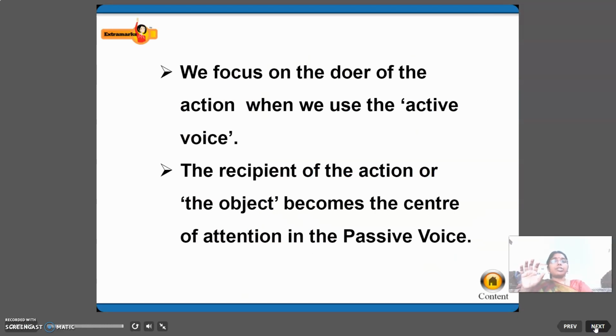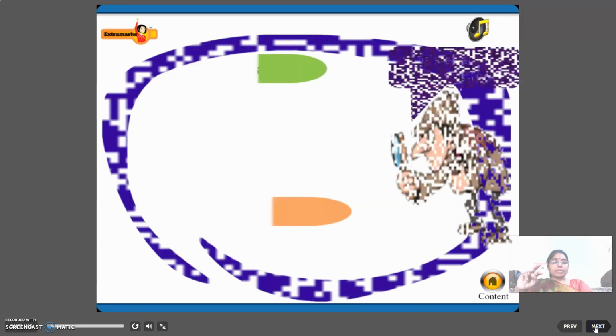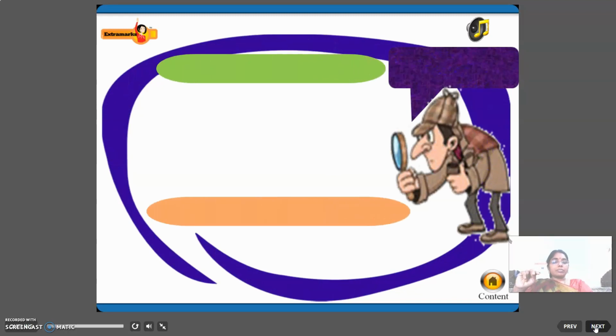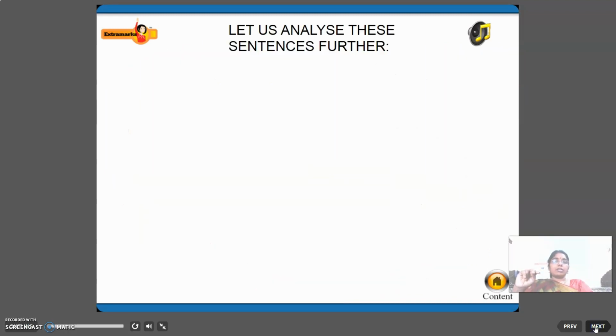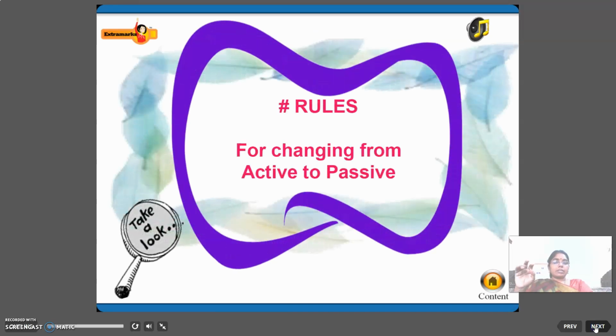We focus on the doer of the action when we use the active voice. Now, the recipient of the action or the object becomes the center of attention in the passive voice. The recipient of the action or the object becomes the center of attention in the passive voice. That will be the difference between active and passive voice. Now, we'll see one more, rules.